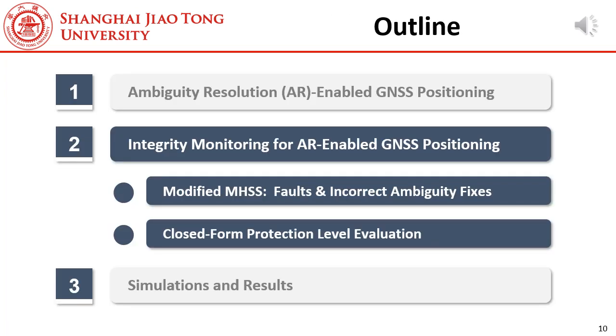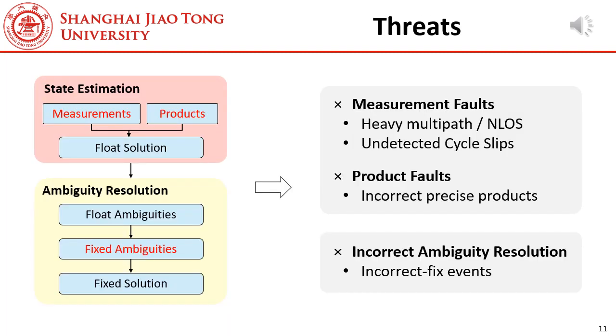After introducing the principles of PPP-RTK, we go to the next part, integrity monitoring. This figure is the flowchart of PPP-RTK. We can see, the threats for PPP-RTK include three parts: the faults in the receiver measurements, the faults in the correction products, and the incorrect fix events. Then we will show how we deal with these threats with integrity monitoring.